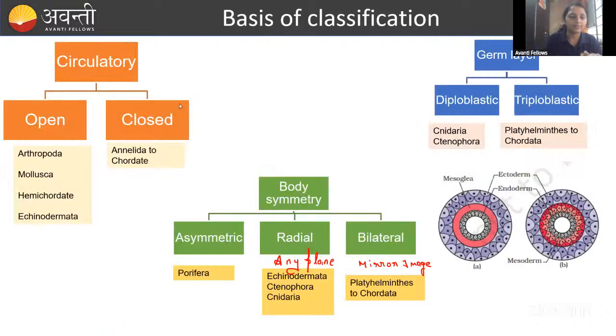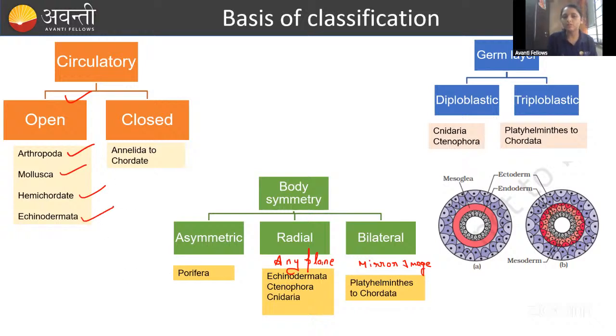Then coming to the circulatory system, you know that the heart pumps the blood, right? In the open circulatory system, the blood directly bathes all the organs. In the closed circulatory system, the blood moves to all the organs and tissues within a closed system, that is, blood vessels. The examples for the open circulatory system are Arthropoda, Mollusca, Hemichordata, and Echinodermata.